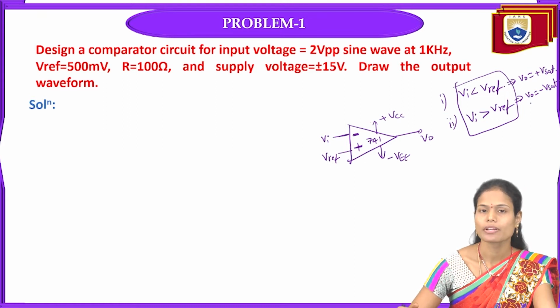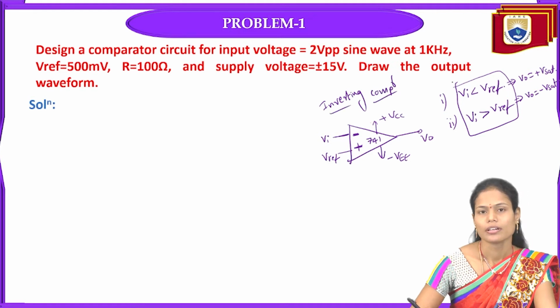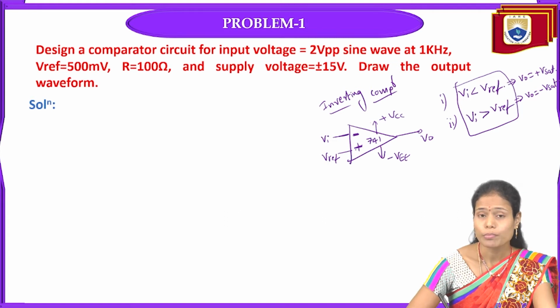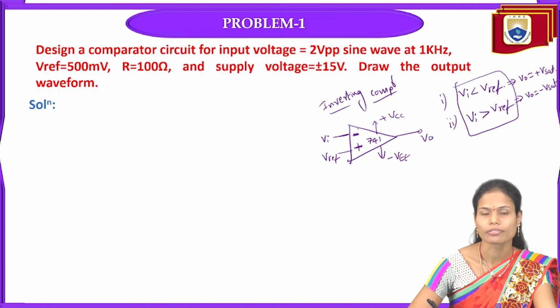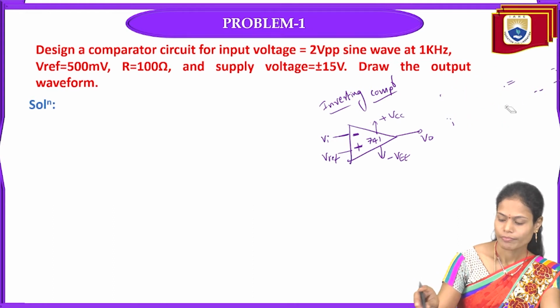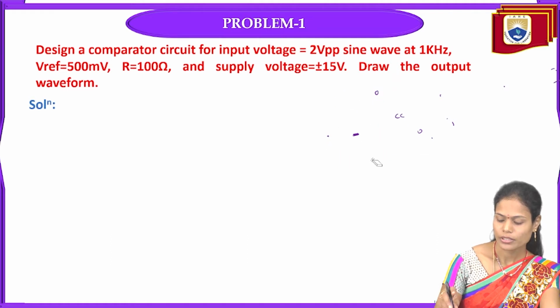The same concept will be applicable for the non-inverting comparator also. Here I have considered the inverting comparator, and the same operation is applicable for the non-inverting comparator. The only difference is that the input signal is applied to the non-inverting terminal and the reference signal is applied to the inverting terminal in the case of the non-inverting comparator operational amplifier. For this problem, this concept is required, so that's why I revised this concept. Next we'll move on to the problem.